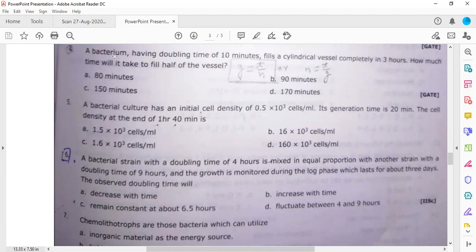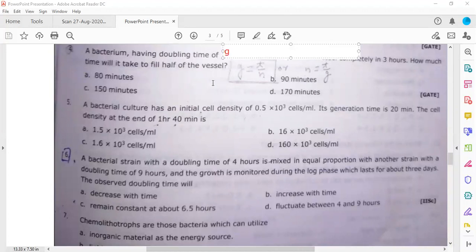A bacterium, fourth question of this, having a doubling time of 10 minutes, fills a cylindrical vessel completely in 3 hours. How much time will it take to fill half of the vessel? You got the question. So please read it once again. A bacterium having doubling time of 10 minutes. So each time it will divide. So what will be the 10 minutes? It will be your g value, generation time.